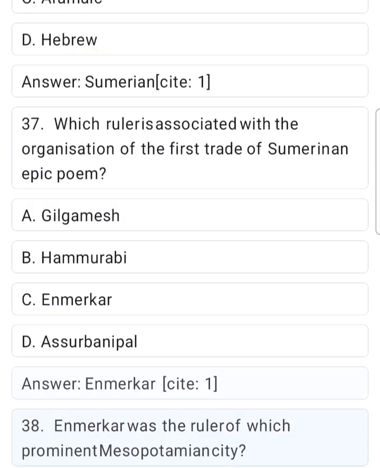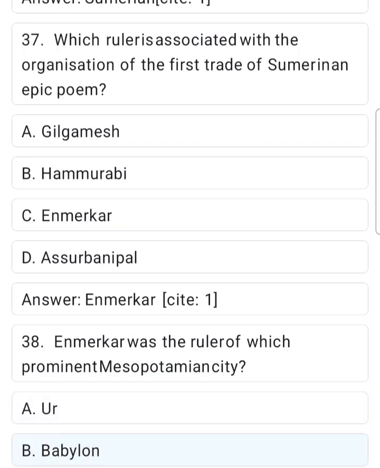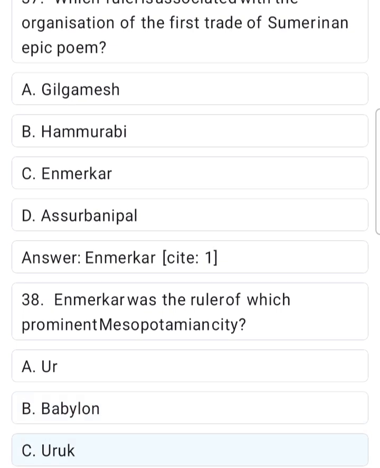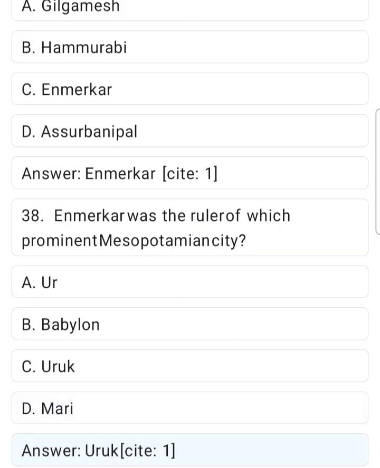Site 1. 38. Enmerkar was the ruler of which prominent Mesopotamian city? A. Ur. B. Babylon. C. Uruk. D. Mari. Answer. Uruk.